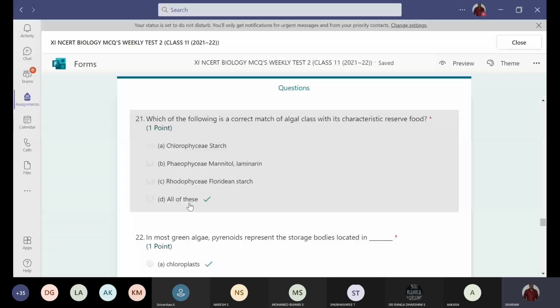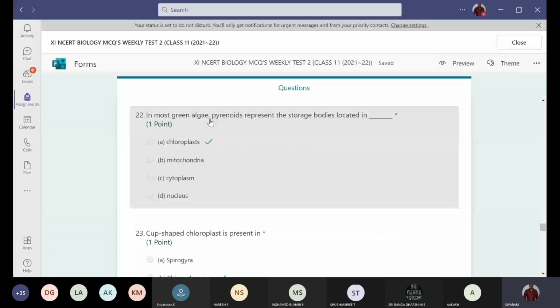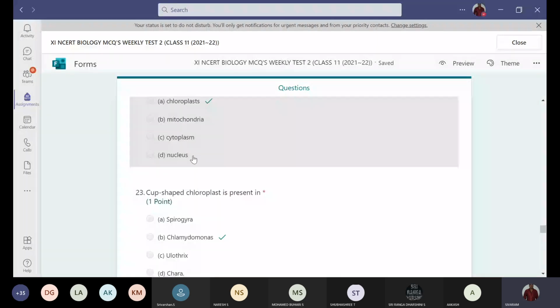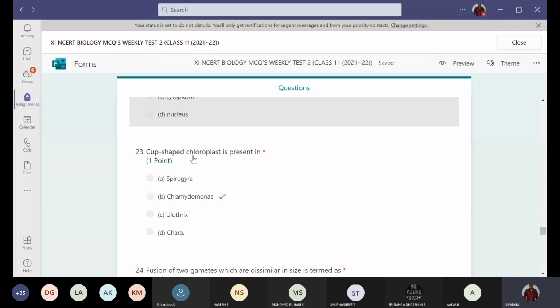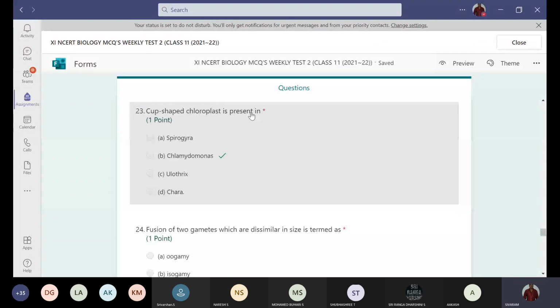When you observe multicellular filamentous forms, the chloroplasts are ribbon-like. Spirogyra, Ulothrix, and Chara are multicellular filamentous forms. In those we find elongated ribbon-like or coiled chloroplasts, whereas Chlamydomonas is unicellular. In that we find a cup-shaped chloroplast.